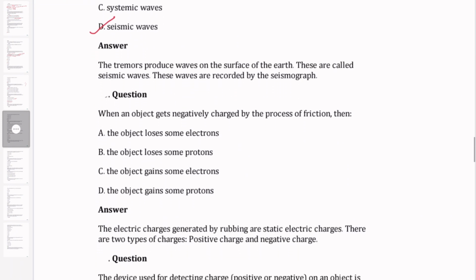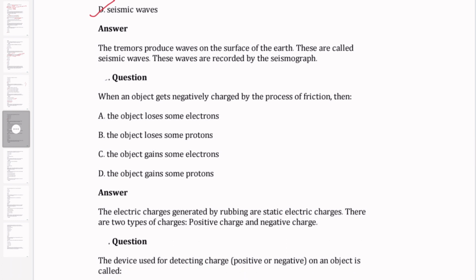Next, when an object gets negatively charged by the process of friction, it gains some electrons.